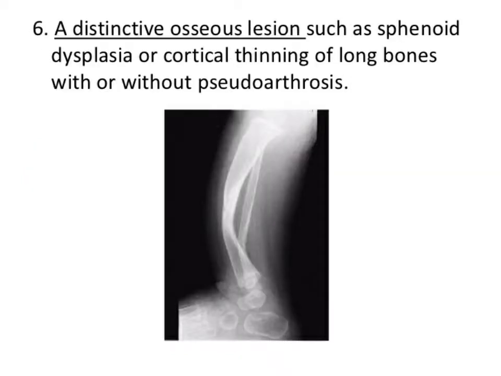Now another feature is that distinctive osseous lesions can be found. So bony lesions can be found, such as sphenoid dysplasia, a kind of dysplasia that occurs in the sphenoid, or cortical thinning of the long bones. So the cortex of the long bones is thinned, eroded, and sometimes the patient can present with pseudoarthrosis also. So all these are features of NF type 1.